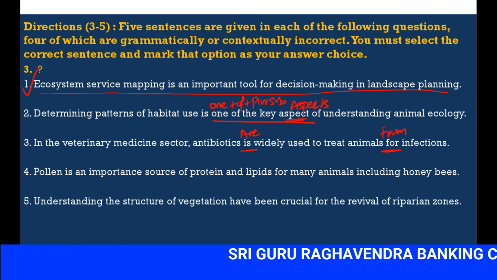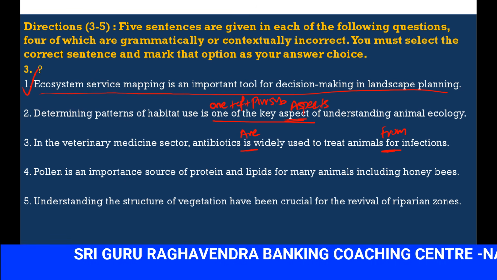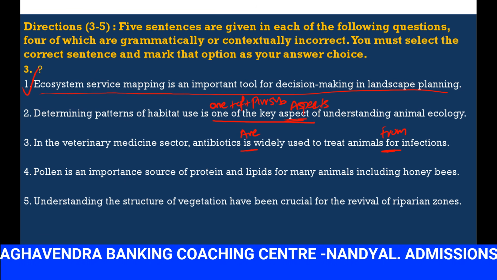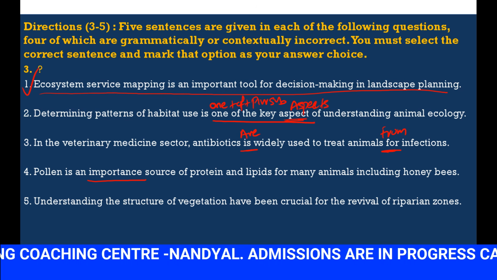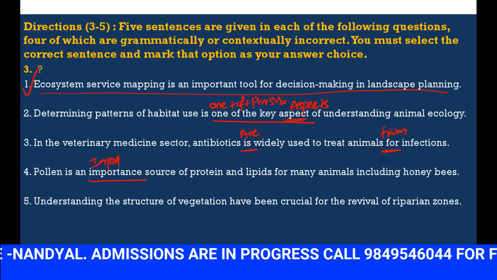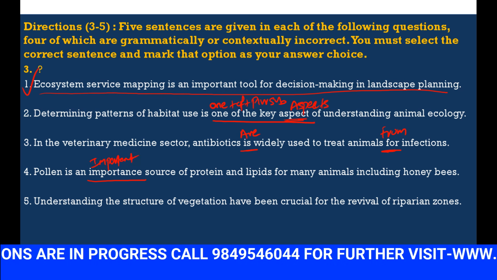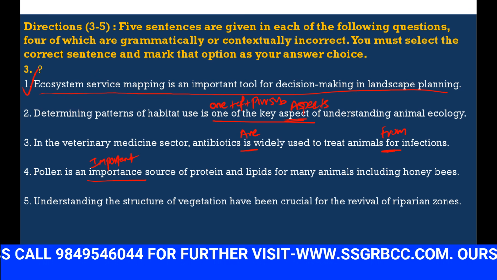Pollen is an important source of protein and lipids for many animals, including honey bees. Pollen is an important is correct. Importance is not correct. Important is correct. So you have to use an adjective.